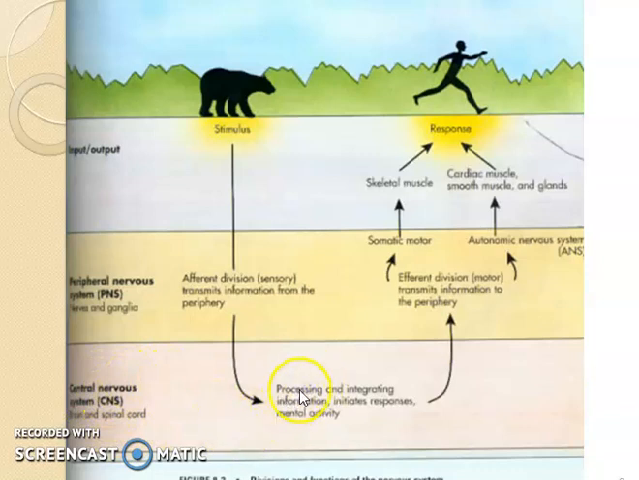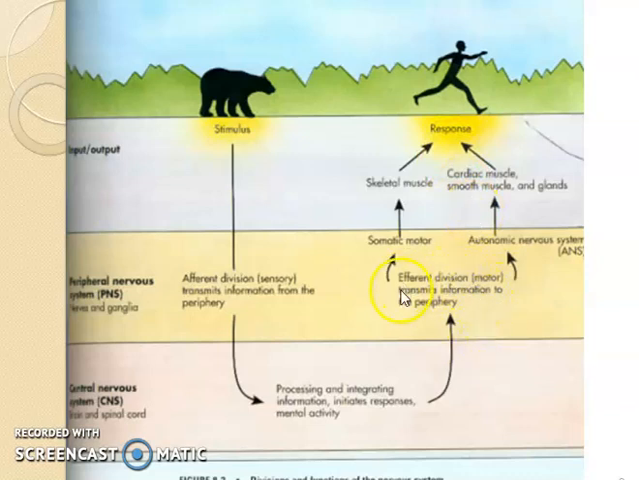Now after processing, integrating all the information, and reaching a decision on what the response should be, the CNS sends information to the second part of the PNS, the peripheral nervous system, that is called the motor division. The motor neuron, everyone has heard of motor neurons. This is called the efferent division, or motor division. Why? Because this is bringing information from the central nervous system and sending it to those which have to make a response, like skeletal muscles or so. So efferent division and motor division.